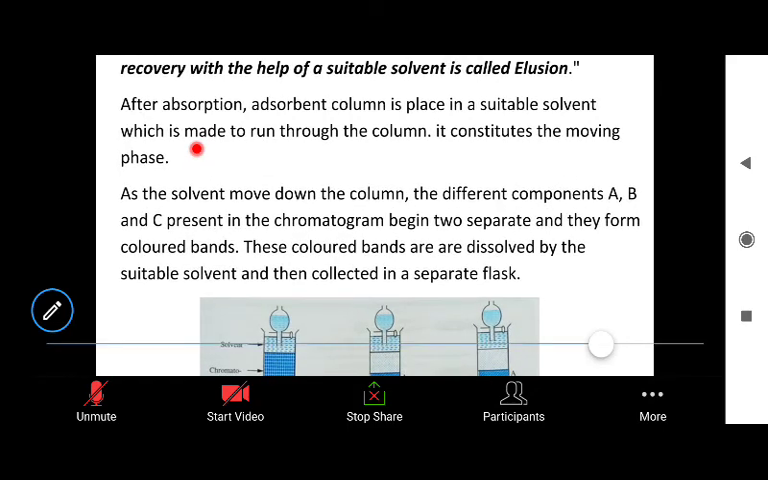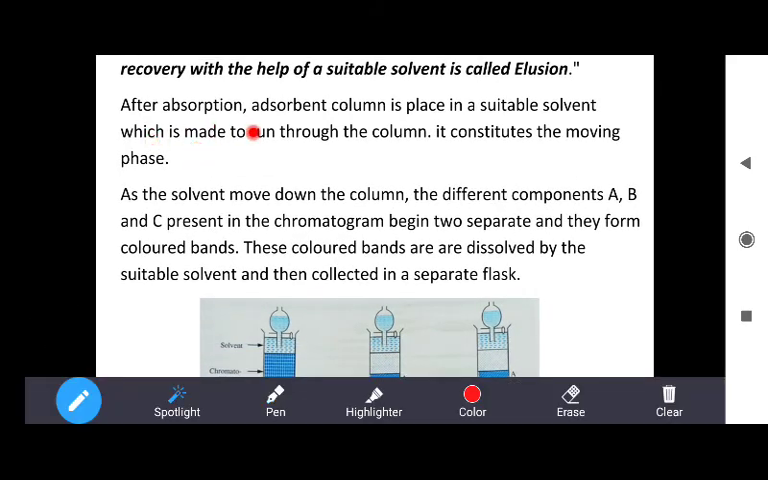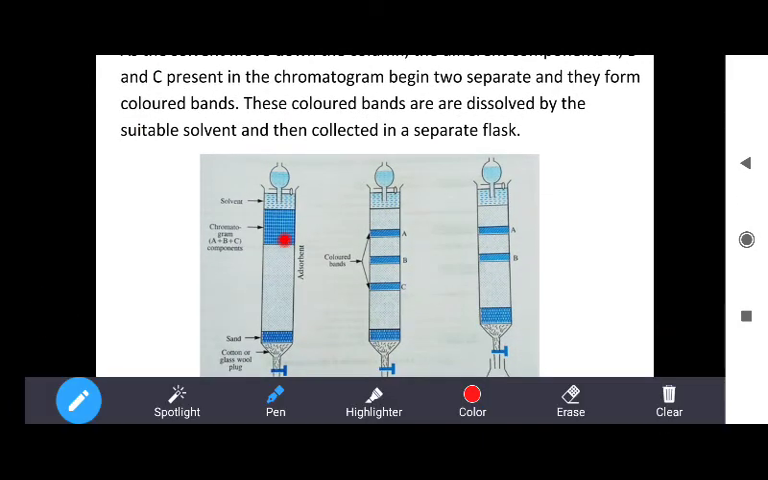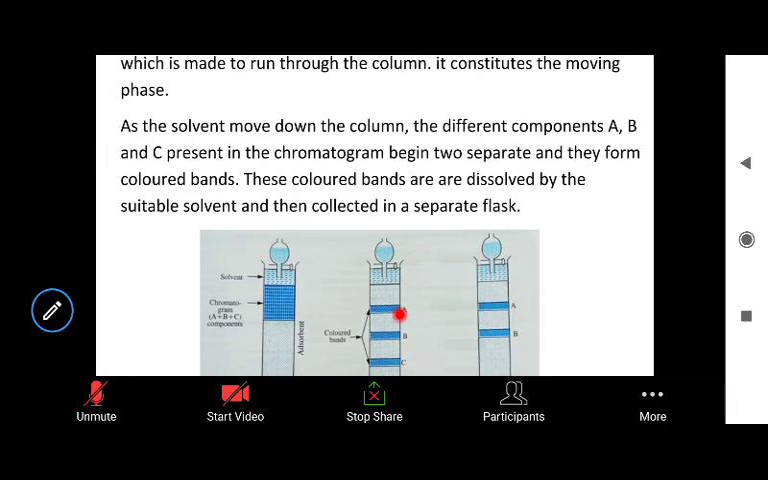So after adsorption, the adsorbent column is placed in a suitable solvent which is made to run through the column. It constitutes the moving phase. As you know that in chromatography there are two phases. The first one is the stationary phase and the second one is the moving phase. The stationary phase is the metallic form with the metallic impurities, and the other phase is the moving phase. The solvent phase is the moving phase.